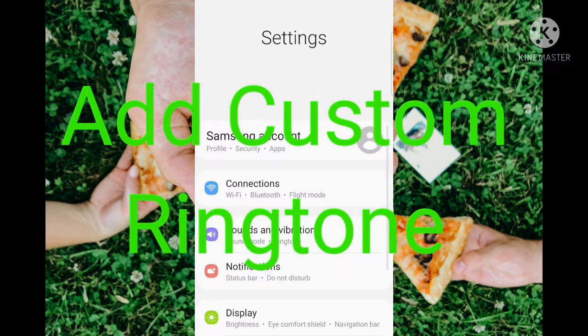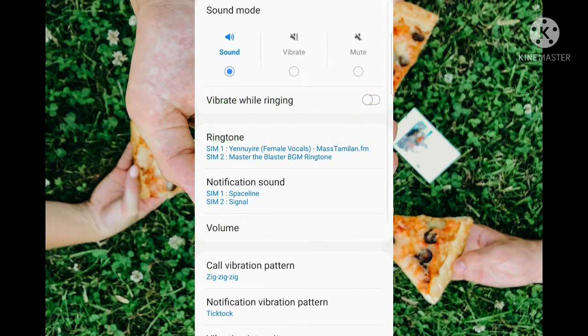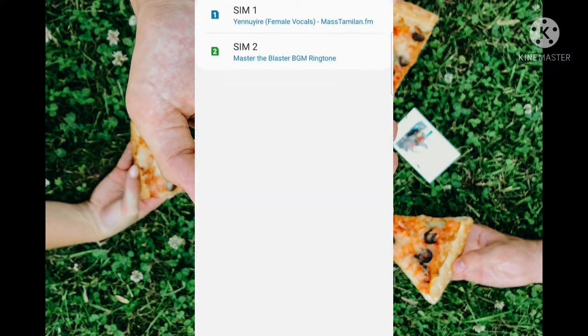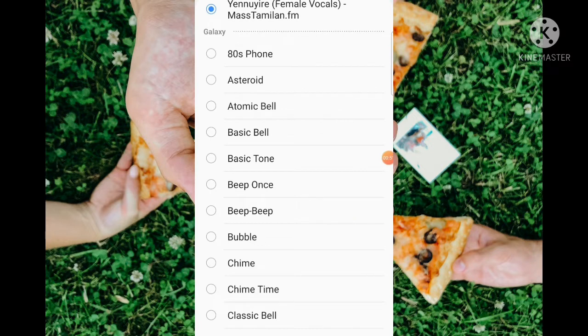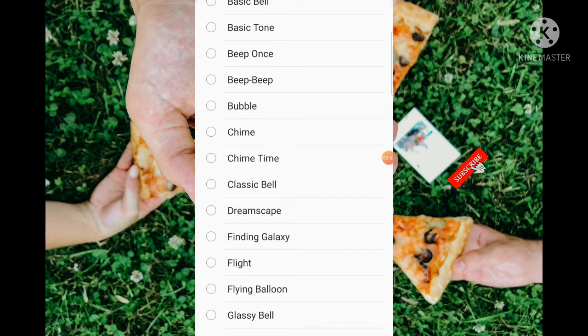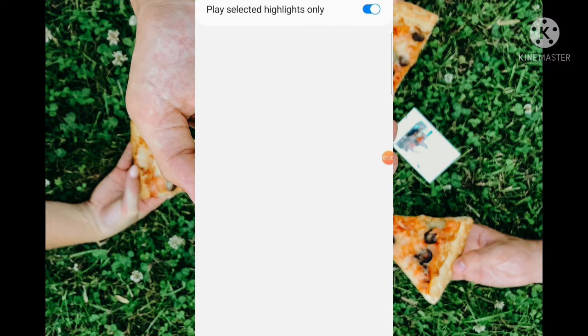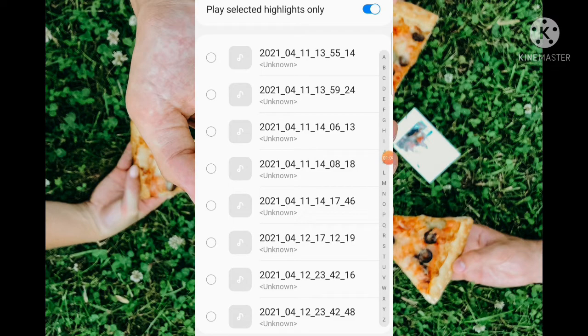You go to Settings, then Sound and vibration. Click that. Here, Ringtone, simple. Click that. Already I have the custom ringtones. This is normally selected, simple classic. Then you have to click the Add button. You add here the Tracks, Album.